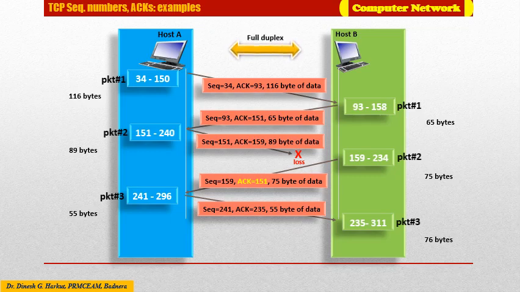Clearly, the latter choice, the second choice, is more efficient in terms of network bandwidth and is the approach taken in practice. For that purpose, the receiver has to maintain a buffer, because out of order packets should be kept or parked temporarily in the buffer until the missing packets arrive, and then they can be forwarded once the gaps have been filled.